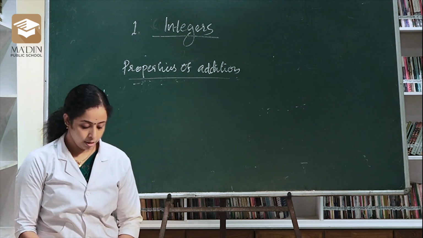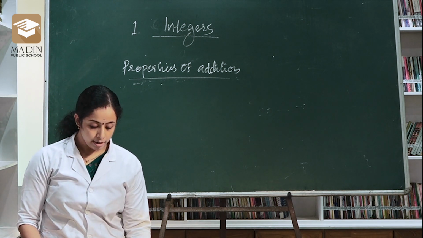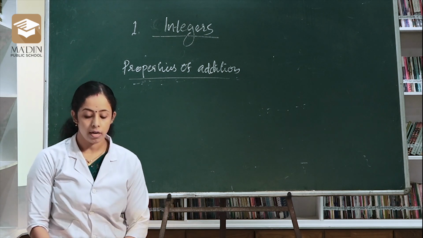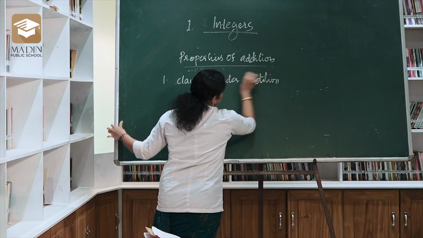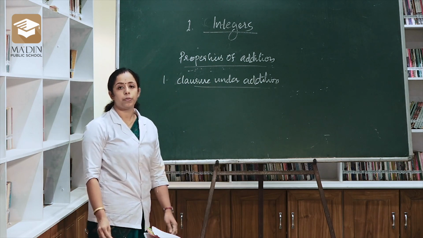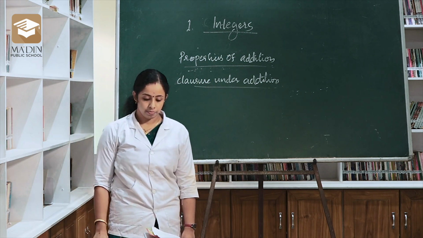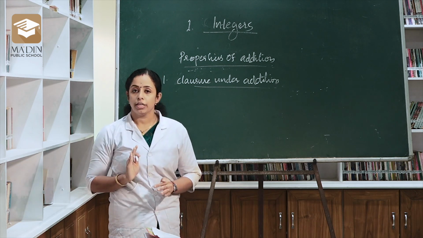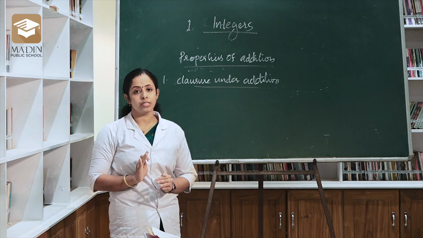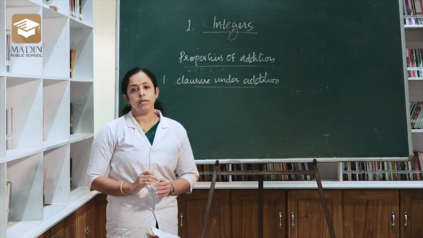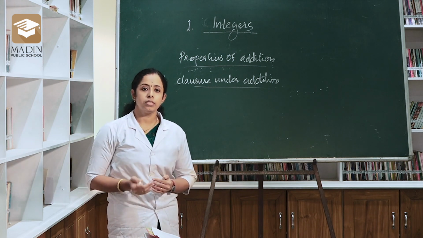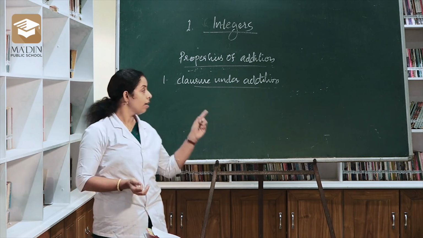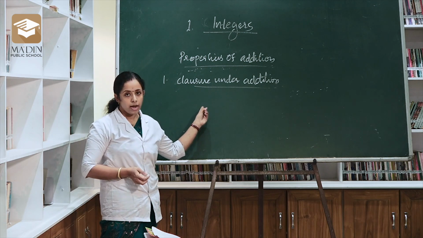First one, closure under addition. Our first property is closure under addition. If we consider any two numbers, any two integers, take them as a and b, then when we add the two integers, we get an answer that is also an integer. That is the property closure under addition.